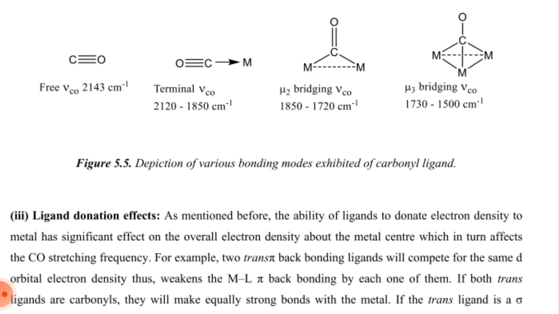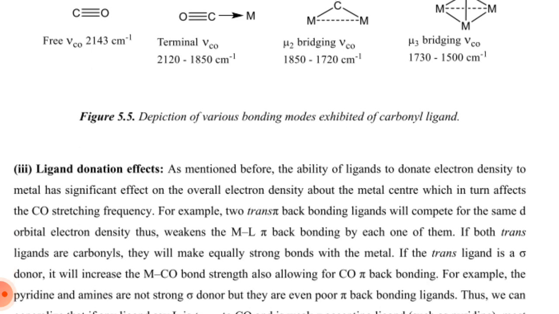Carbon triple bond oxygen, free frequency 2143 per centimeter. Oxygen triple bond carbon metal, terminal, frequency 2120 to 1850 per centimeter. Mu2 bridging, frequencies 1850 to 1720 per centimeter. Mu3 bridging, frequency 1730 to 1500 per centimeter. Depiction of various bonding modes exhibited by carbonyl ligands.